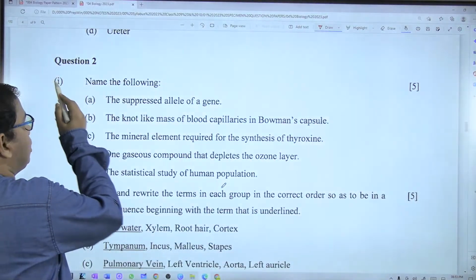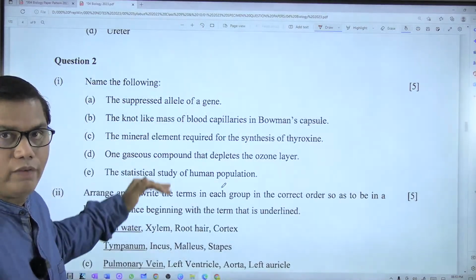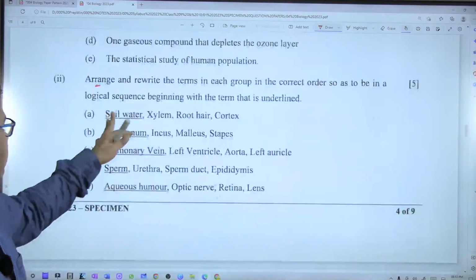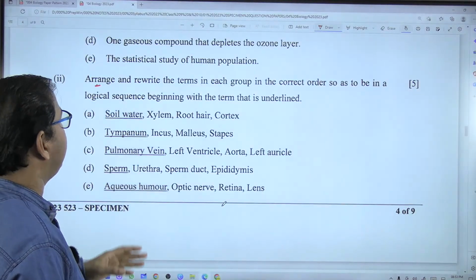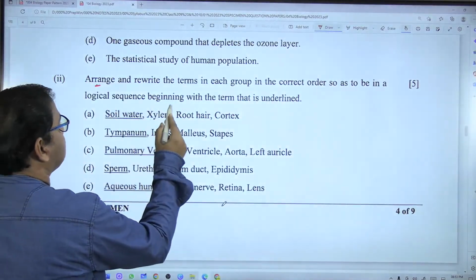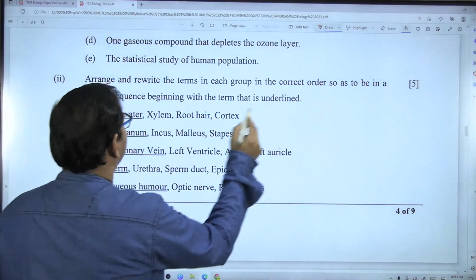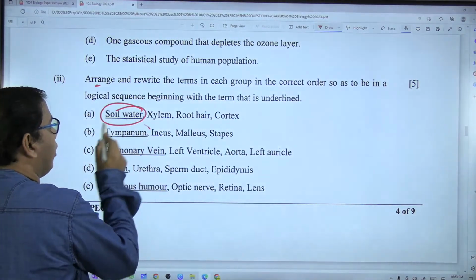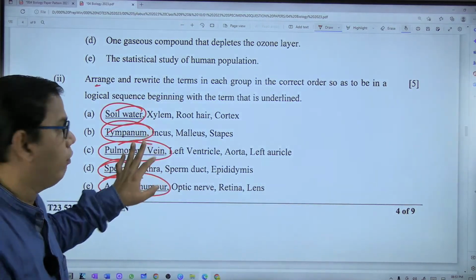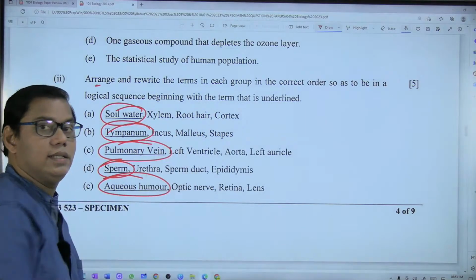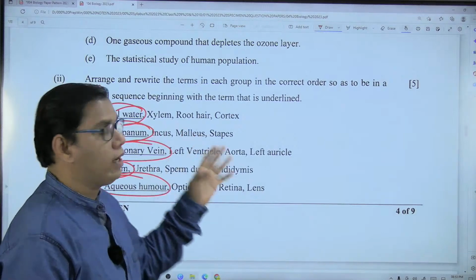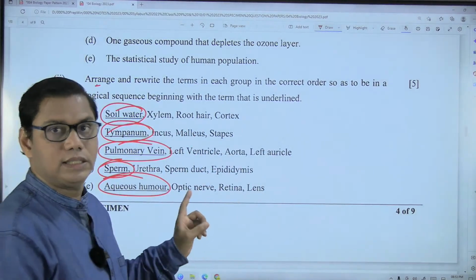So question 2A, name the following: 5 sub questions, 1 mark each. Arrange the sequence and rewrite the terms in each group in the correct order so as to be in a logical sequence, beginning with the term that is underlined. This should be your first term, right? They have made a change over here. This should be your first term, and out of 3 you have to rearrange. Earlier this underlining was not there, and instead of 4 terms there were 5 terms. So this is a change.